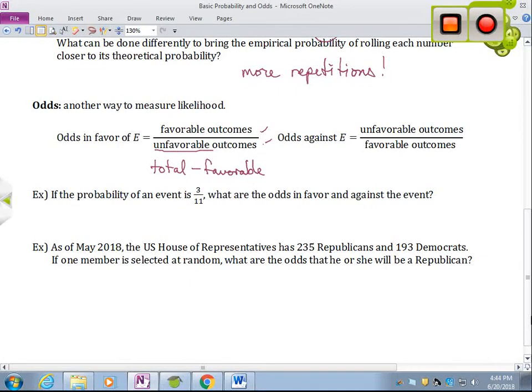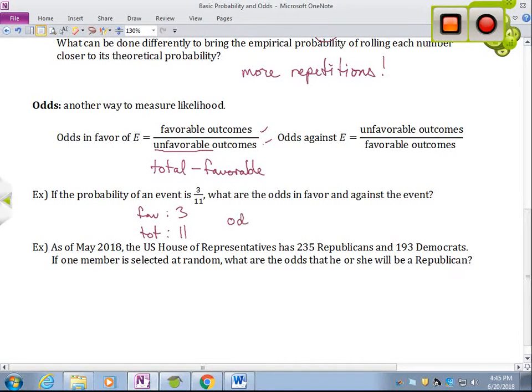Okay, this example says the probability of an event is 3/11. What are the odds in favor and against the event? Okay, well, 3 over 11 then becomes my favorable, I'm going to abbreviate FAV here, and my total. Okay, for the odds in favor, I want the favorable over the unfavorable.